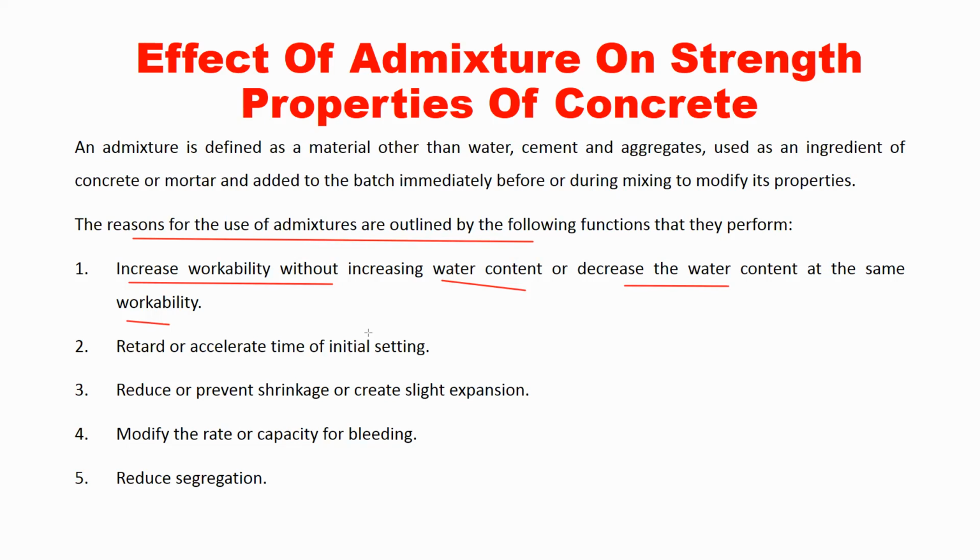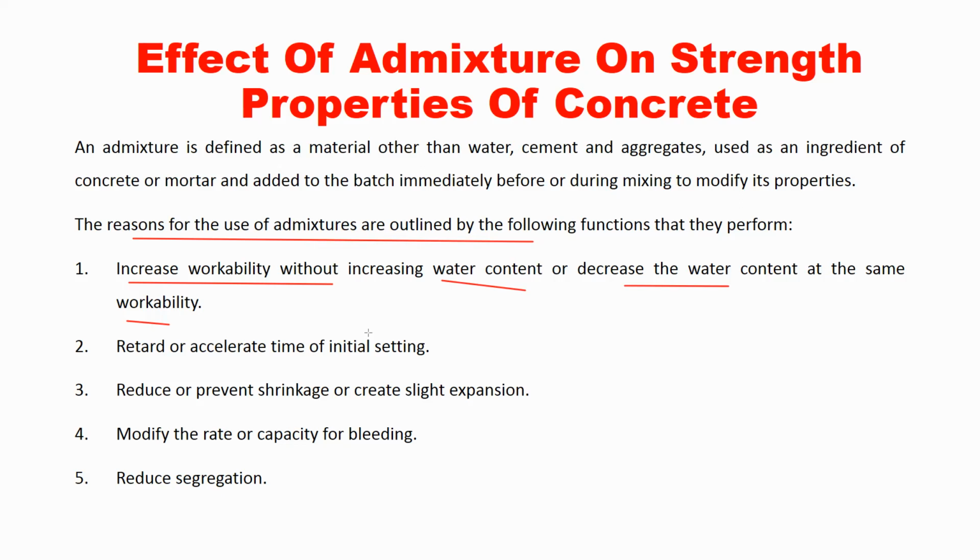You need your concrete to stay in a plastic condition for around 2 to 3 hours, but because of temperature your concrete is becoming hard in half an hour only. After mixing, within 15 to 20 minutes your concrete is becoming hard, but you need it to stay in workable condition for 2 to 3 hours.